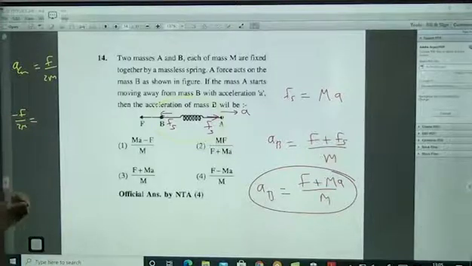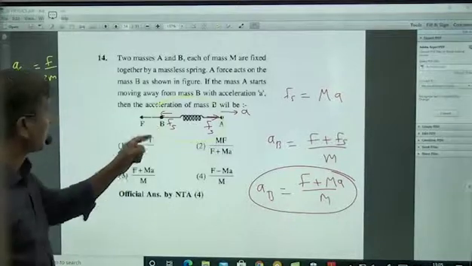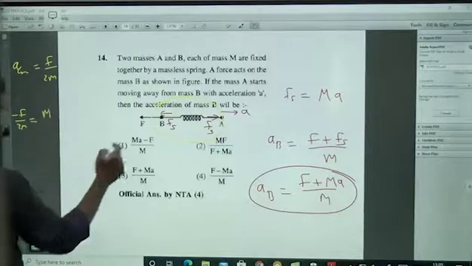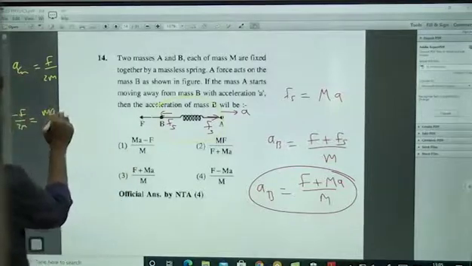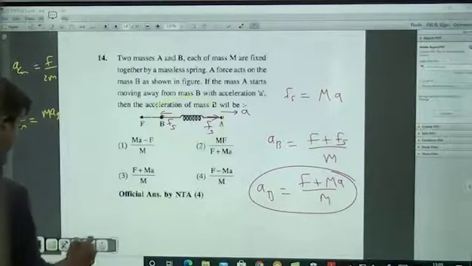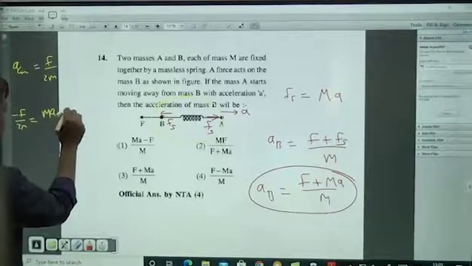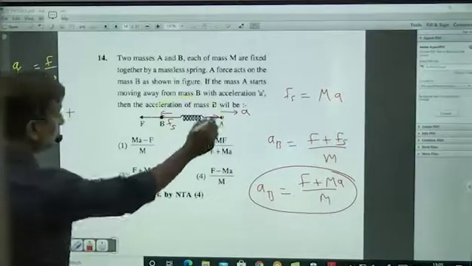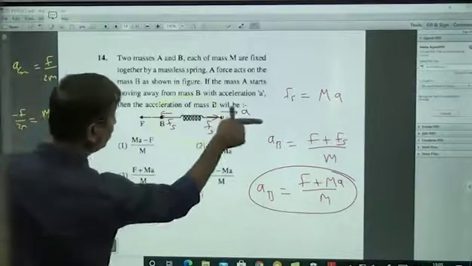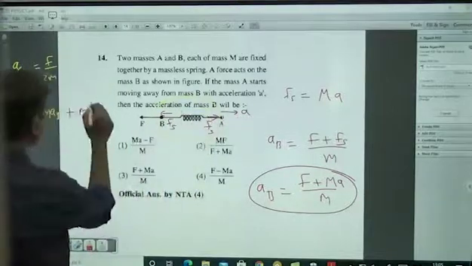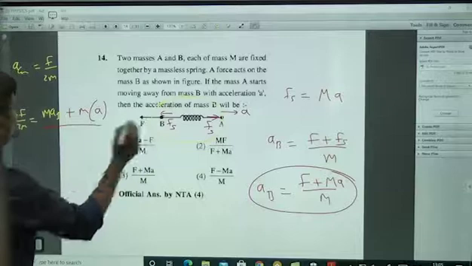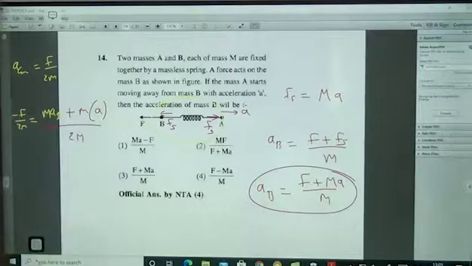And we have also studied acceleration of center of mass is equal to m1a1 plus m2a2 by m1 plus m2. m1 into a1, a1 means acceleration of B, we don't know, we have to find, plus m2 which is M, and this acceleration A right side they have given because away from B means right side, by m1 plus m2, 2M. Now do this, M will get cancelled.